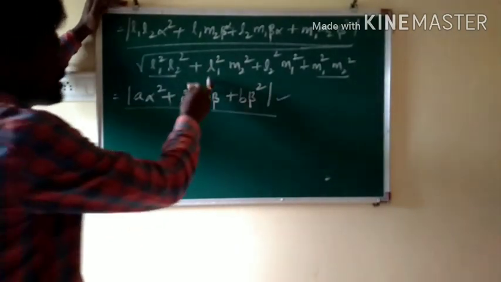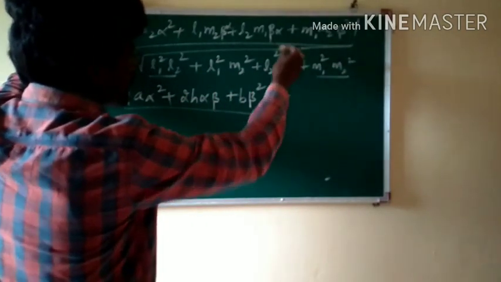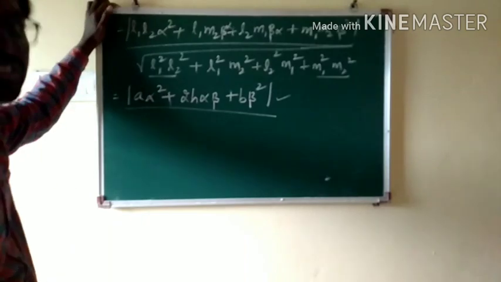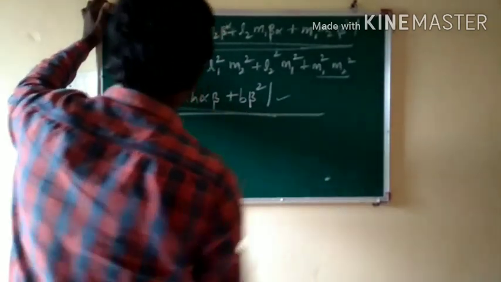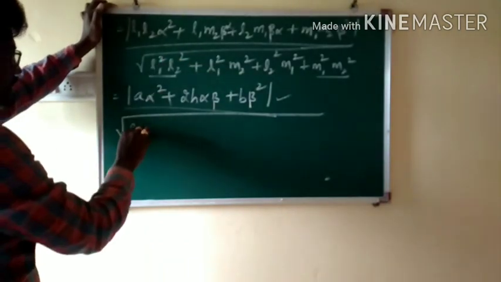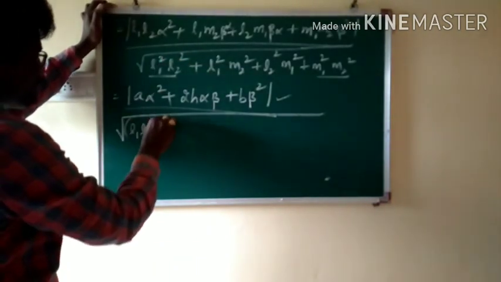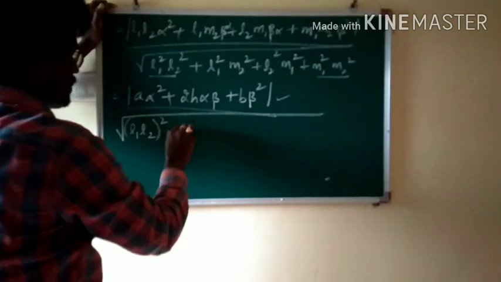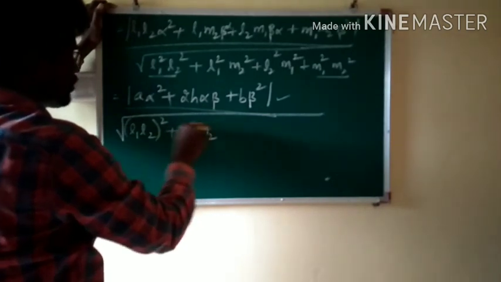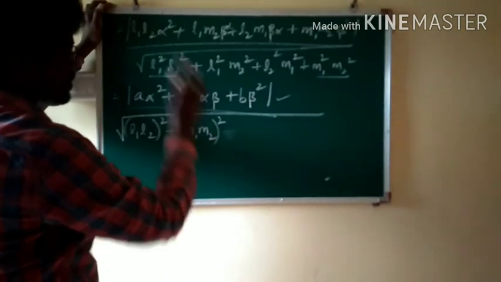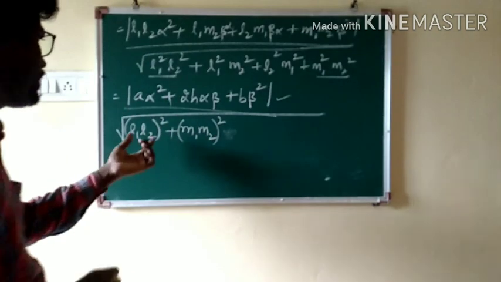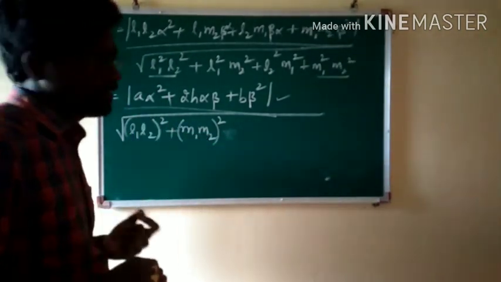Similarly, L1 square M2 square plus L2 square M1 square we have to express in terms of H. How can it be done? See here, square root of (L1 L2) whole square plus (M1 M2) whole square plus... see here, it is something like A square plus B square.